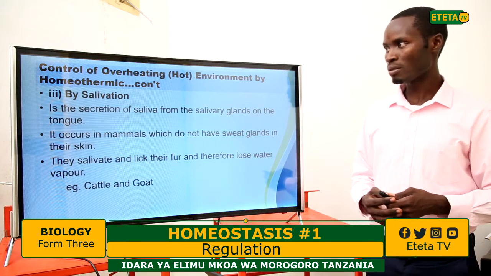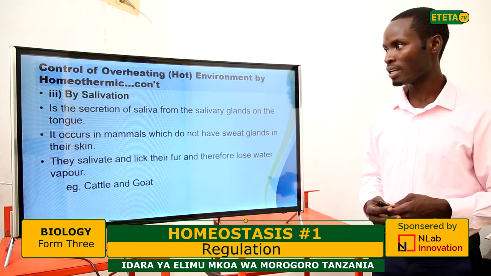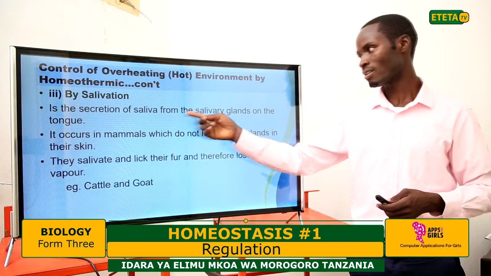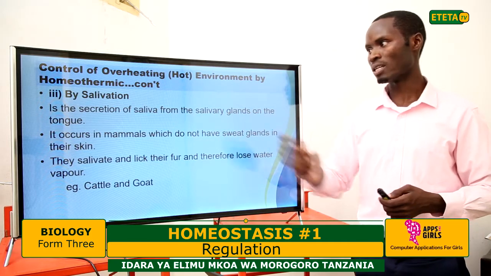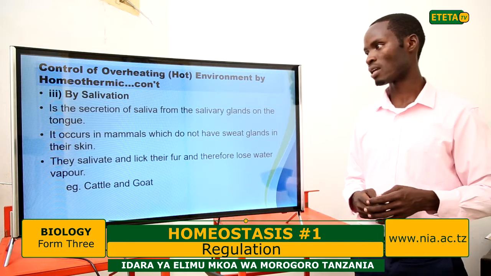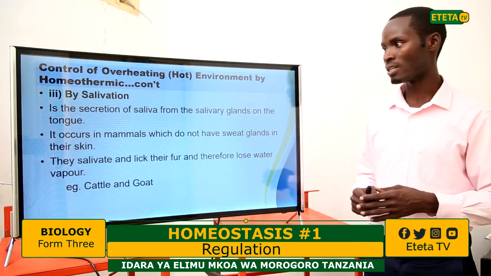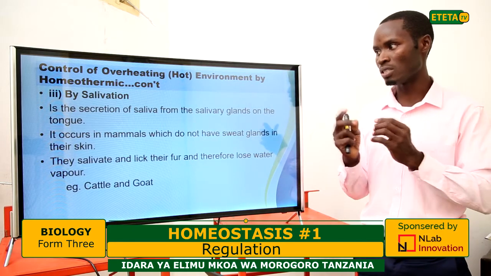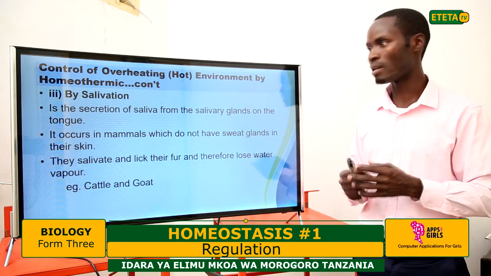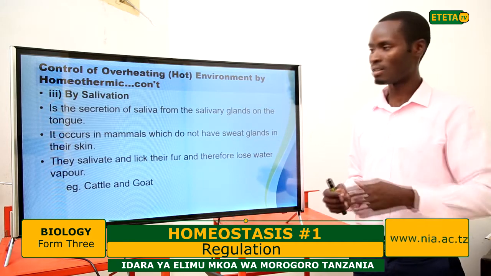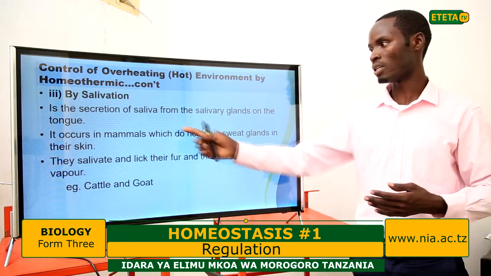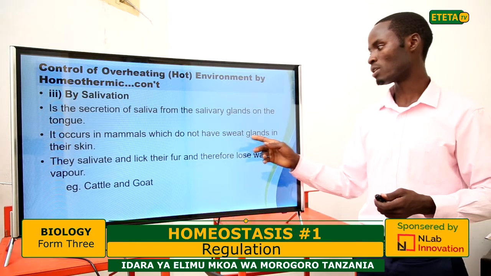Also, we have salivation as a way of cooling the body. It is the secretion of saliva from the salivary glands, and this is done in some organisms like cattle or cat, where they produce saliva which is warm, and sometimes they leak it onto their fur. It's a process of cooling. It occurs in mammals which do not have sweat glands.